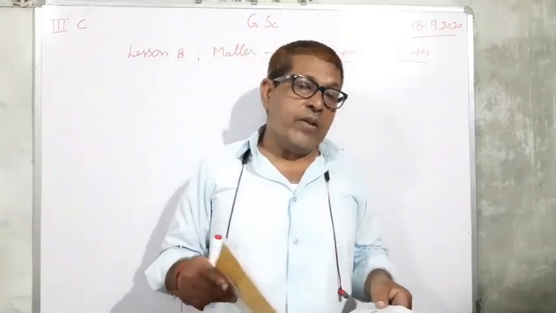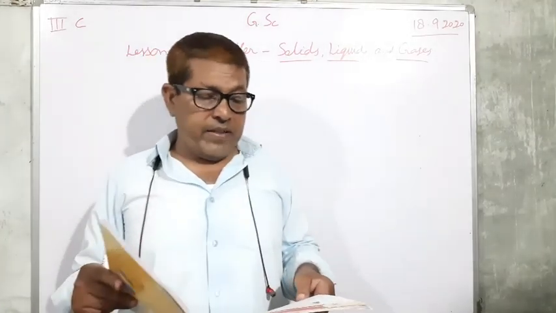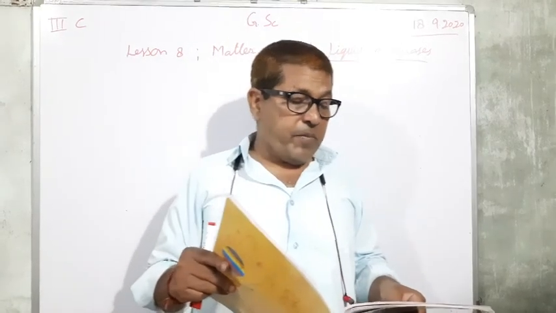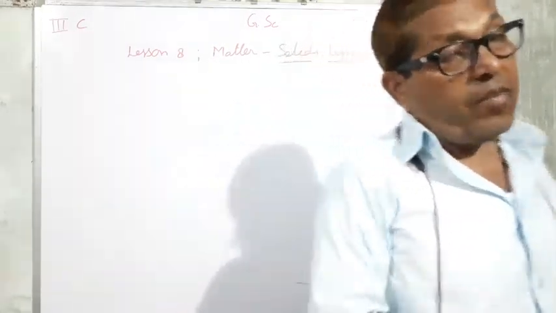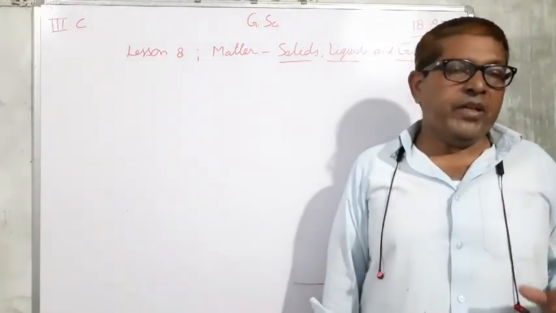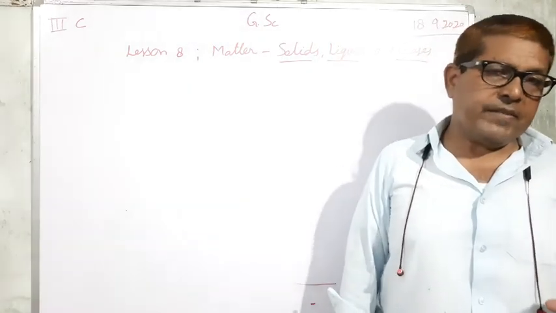Thus, air occupies space and has mass. Air is also matter because it occupies space and has mass.